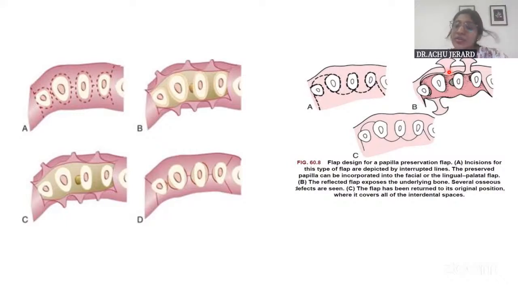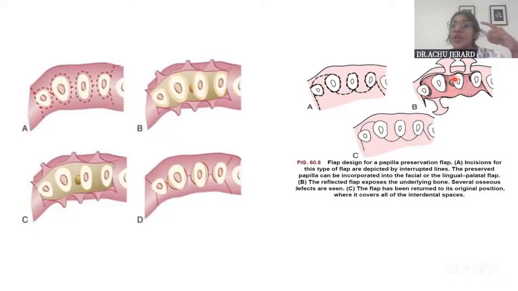So while placing it back to the original position, this flap itself will act as a coverage for the graft or the membrane that is being placed in the regenerative procedures. Otherwise, in the conventional flap, the split would be here. So the suture would come directly above the graft or the membrane, which causes its exposure. So that is why we prefer papilla preservation flap for regenerative purposes.